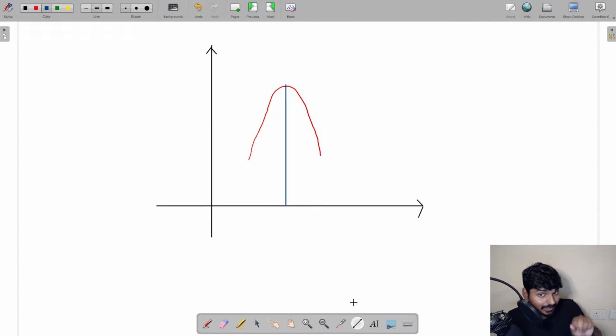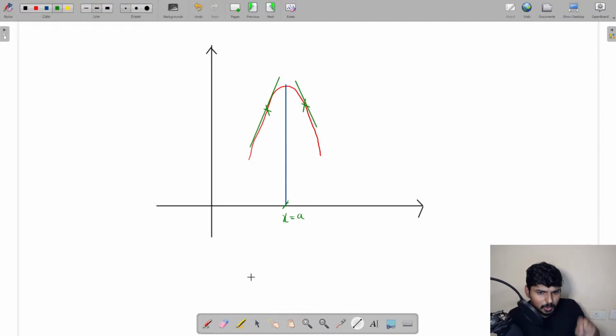Now, if I draw tangents at two points, one point on the left side of this point, let us say this is x equal to a, let me draw a tangent somewhere in this region. You see this tangent, everyone. This is how the tangent is going to be. I'm just drawing a rough diagram. And let me draw a tangent on the right side region. Somewhere here, let me draw another tangent. That tangent is going to look something like this.